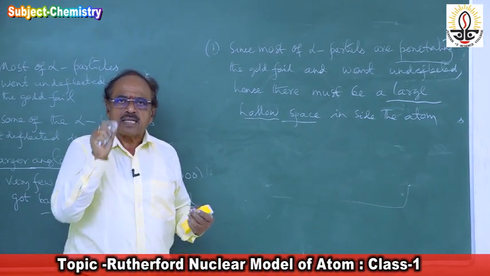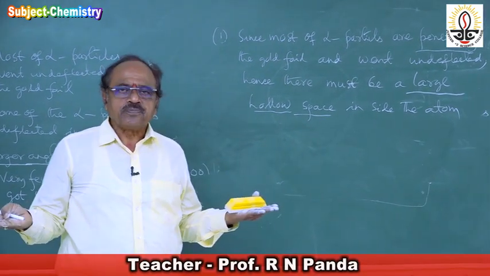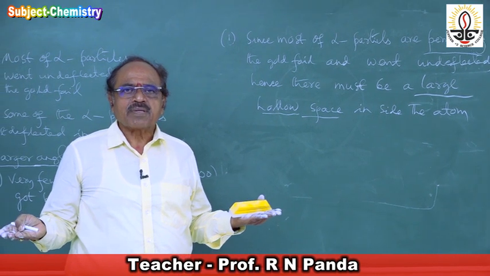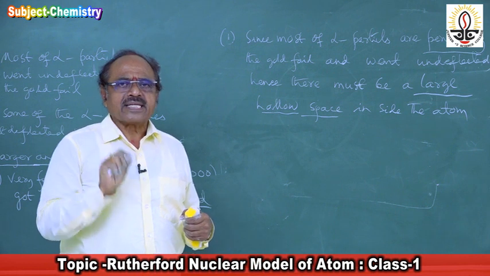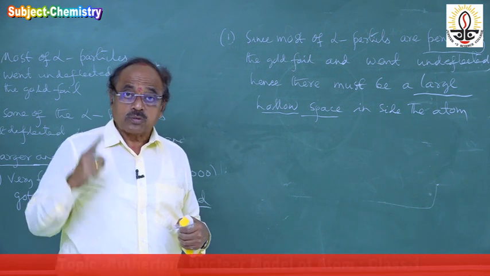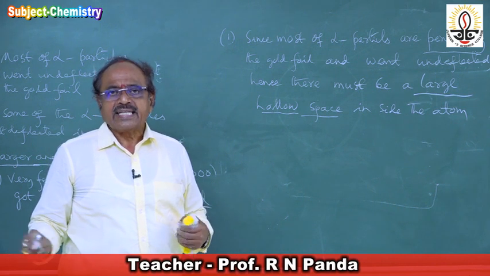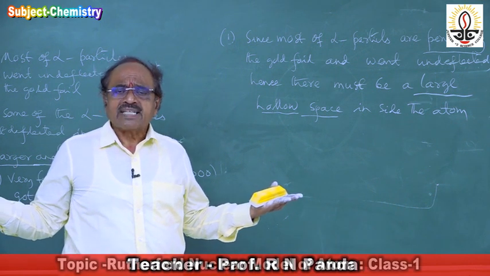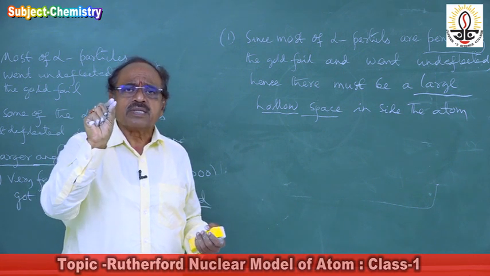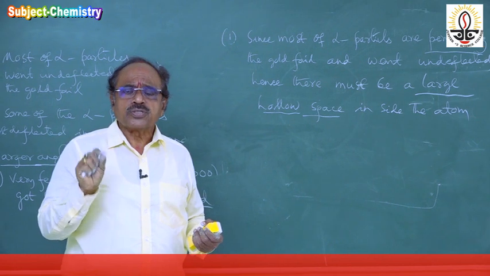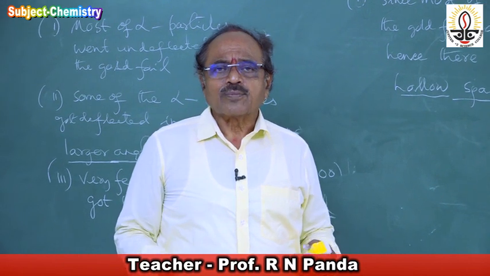Somebody may question, sir, there must be a gap between. No, there cannot be a gap, because if you take the X-ray of a metal, it comes out very plain, and there is no interatomic space. And to his satisfaction, he prepared a thin metallic gold foil. He went on beating it and prepared a thin foil of 400 angstrom units, 0.0004 centimeter thickness. Then what will happen? There is no interatomic space.